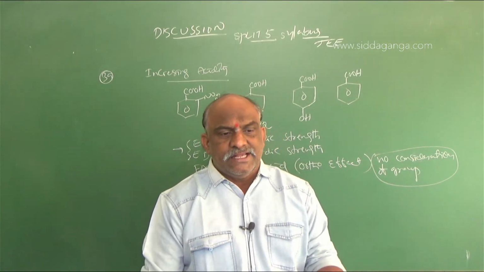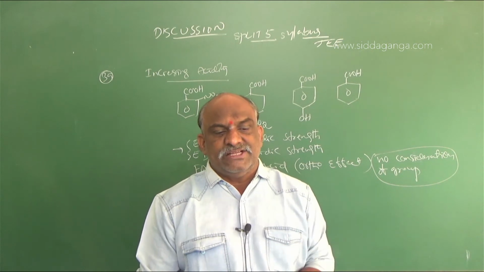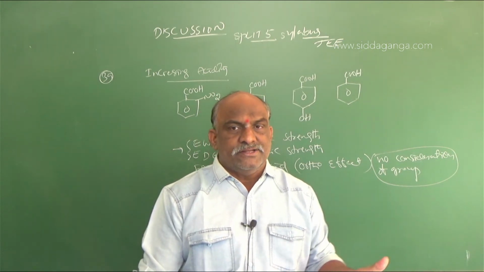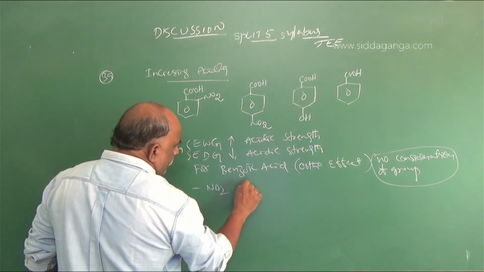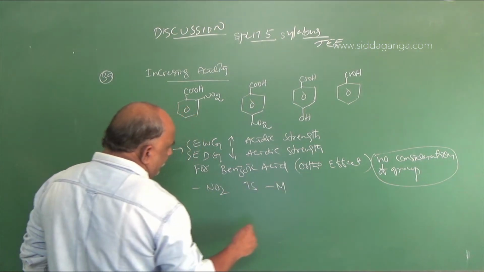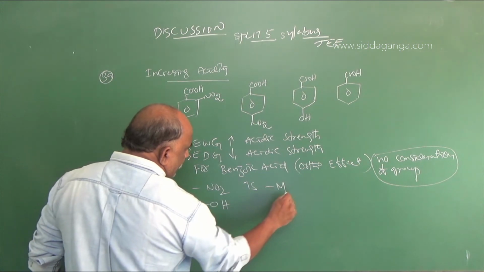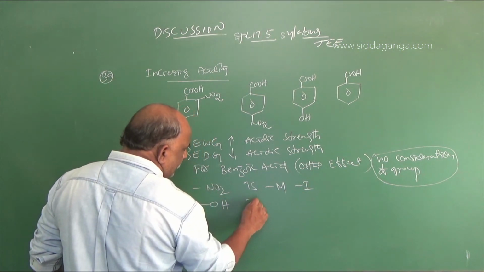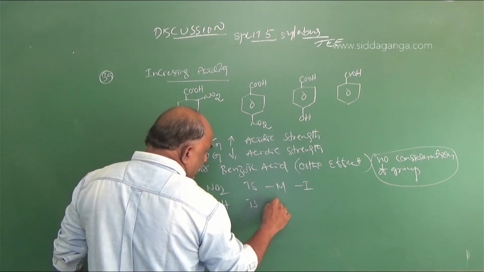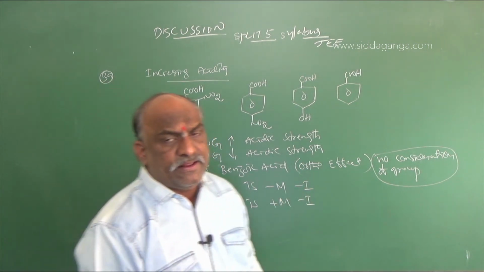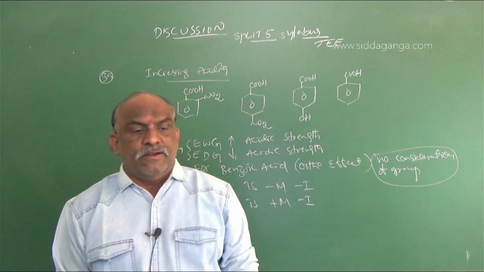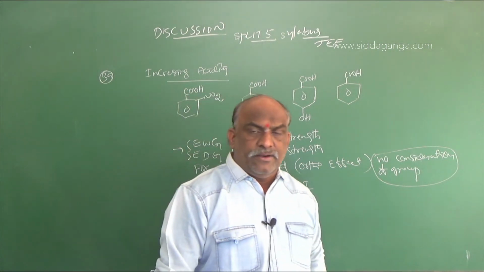After A, next is B. B is a very strong acid because of the NO2 group. NO2 is minus M. OH is minus I. OH is what? OH is plus M, minus I. OH group is a plus M group and minus I group. NO2 group is a minus M group, a resonating effect it is.